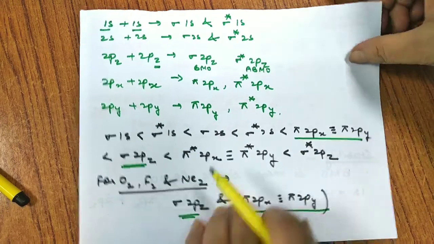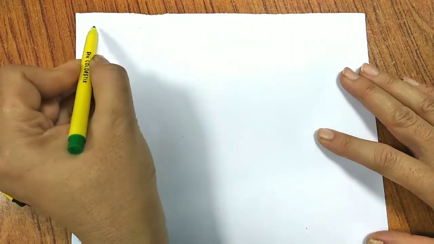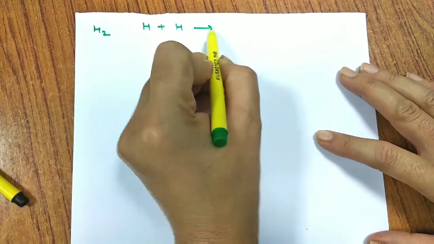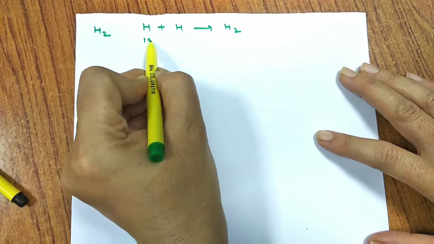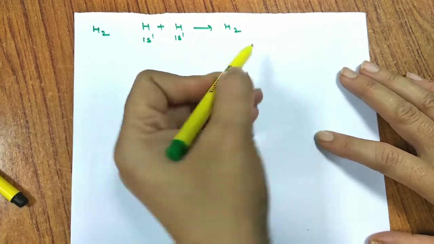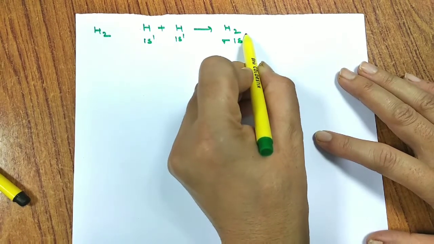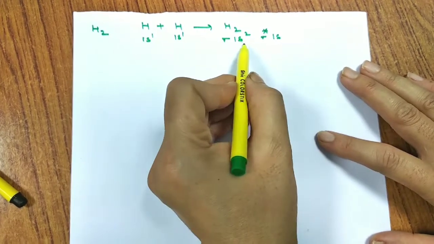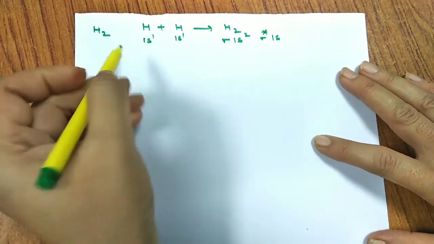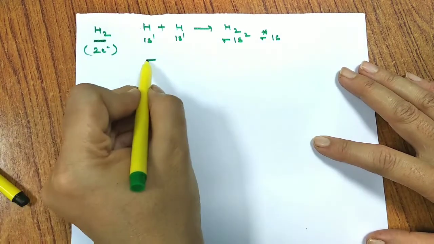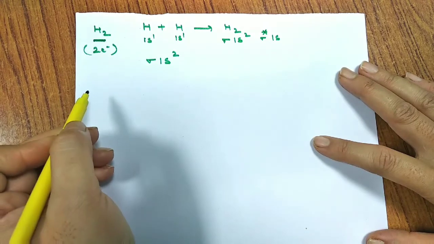Now let us start with how to find and write the electronic configuration. Suppose I talk about hydrogen. Two hydrogen atoms will combine to form a hydrogen molecule. Each has the configuration 1s1. When these two electrons combine, we get a bonding molecular orbital sigma 1s2 with no electron in the anti-bonding, because both electrons will go in sigma 1s2. So the configuration for H2 is sigma 1s2.